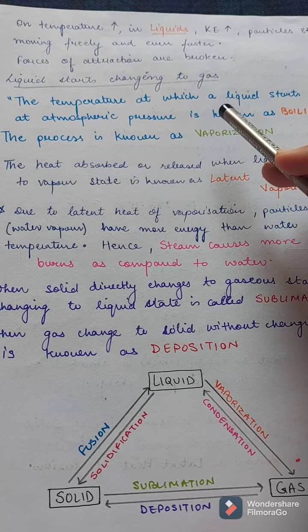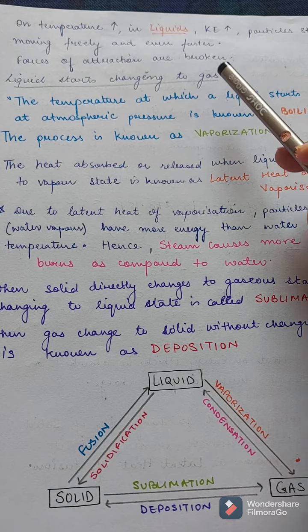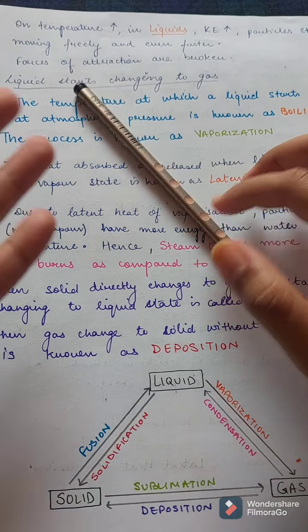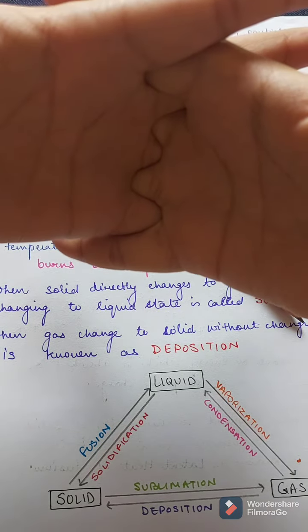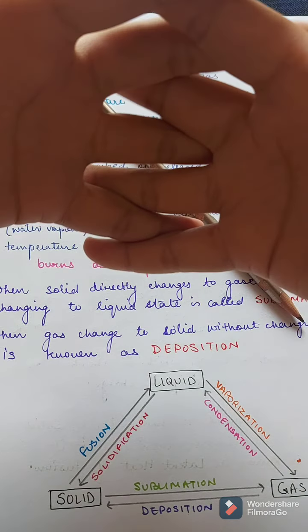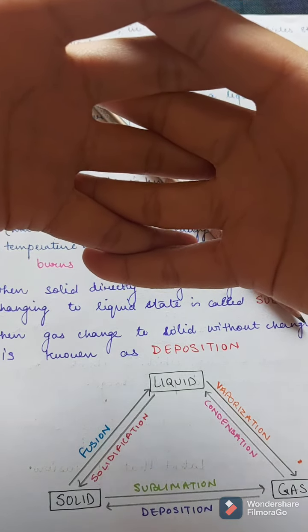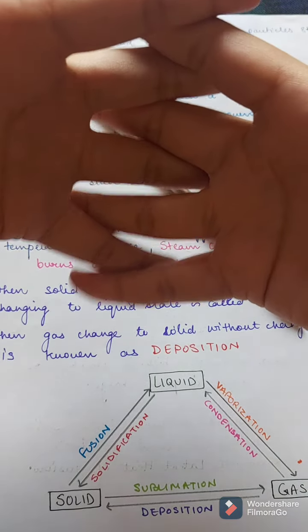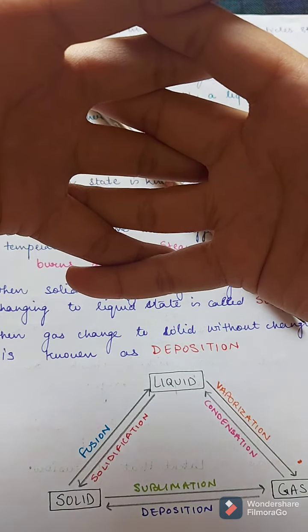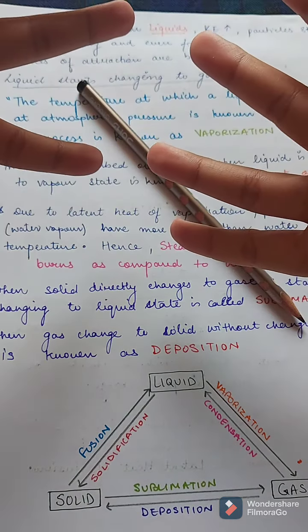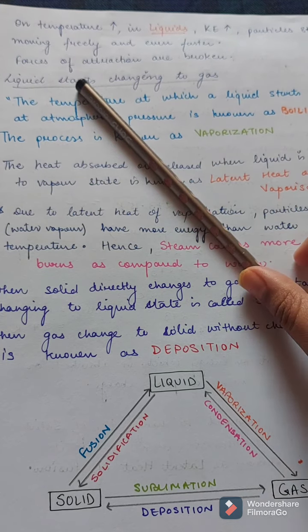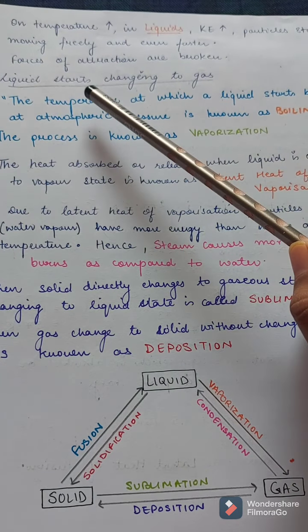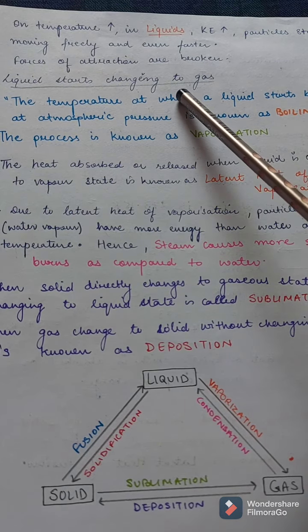They will now move even faster. This is because the forces of attraction are broken. These particles are held together like this because there are interparticle spaces and forces of attraction. So when the kinetic energy increases, these forces break. So now liquid will start changing to gas.